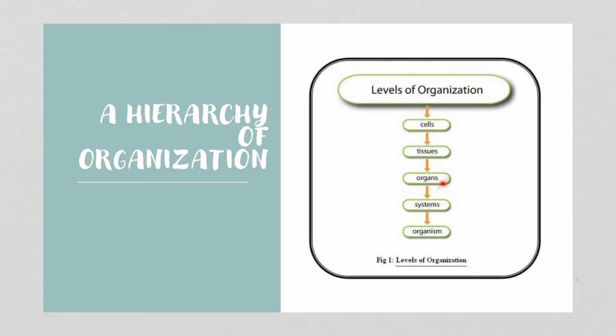Tissues further organize themselves into organs. So your heart, your kidney, and so on. Then organs group themselves into systems. So your circulatory system, your digestive system, your respiratory system. And then systems all work together to form an organism. That's how we're formed into who we are and how we function.